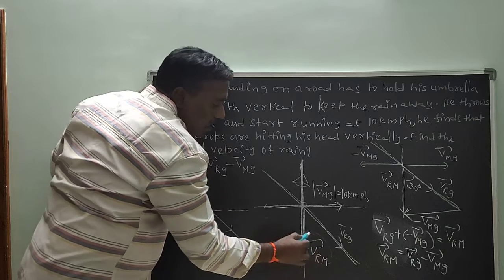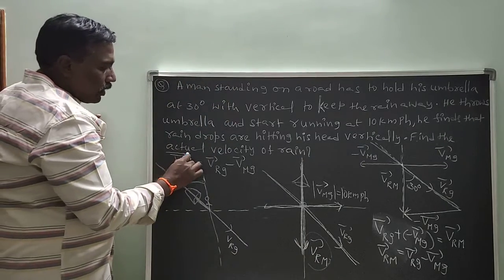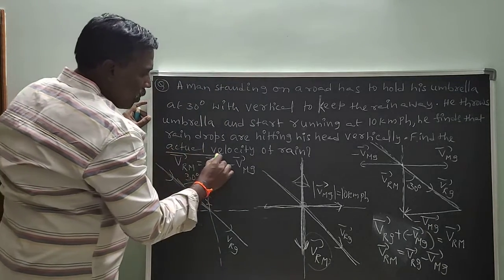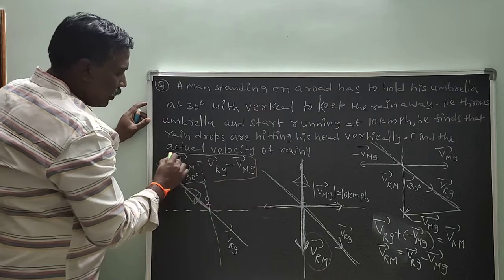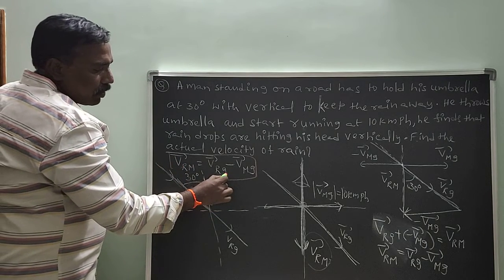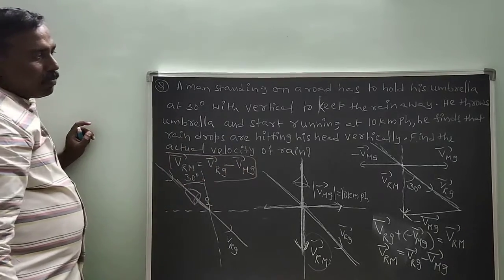That means velocity of rain with respect to man. Velocity of rain with respect to man is equal to velocity of rain with respect to ground bar minus velocity of man with respect to ground bar.